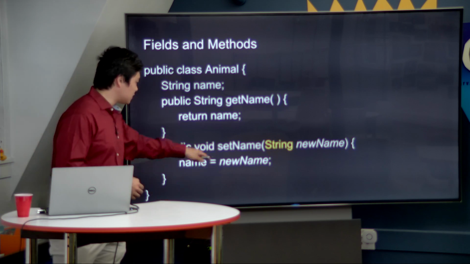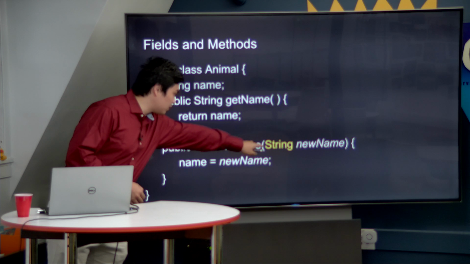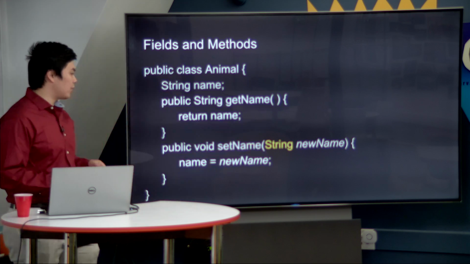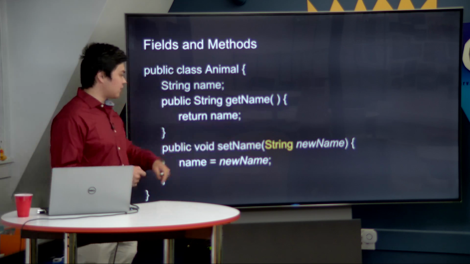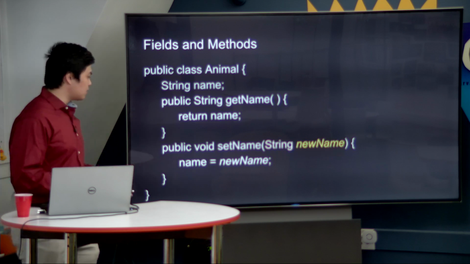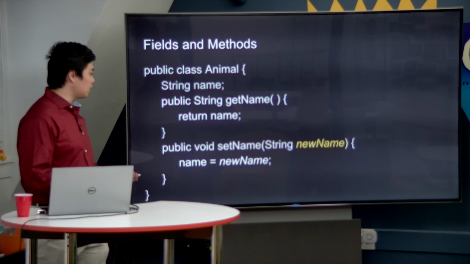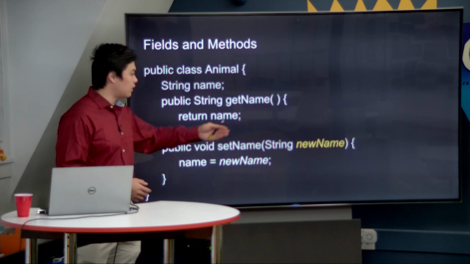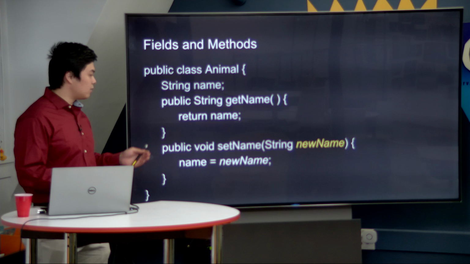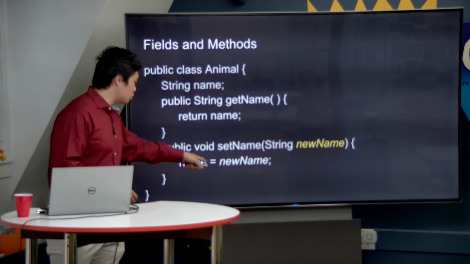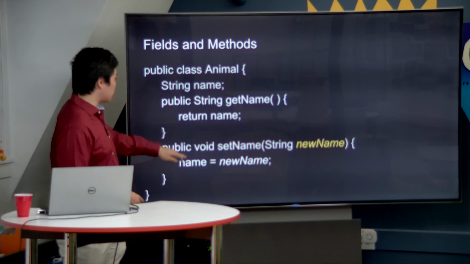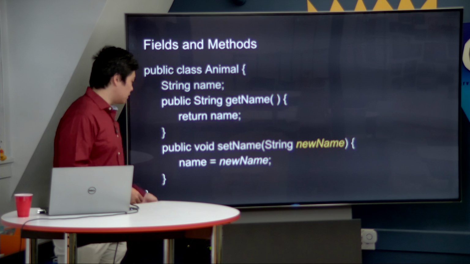And then we also have the name of the method, setName, but now we have something inside. This is called a parameter. The parameter has a type specified, in this case a String, as well as a placeholder, which is newName. newName is not going to be an actual variable or anything, but whenever we call this method, we will provide an object that newName will take on. And newName is what is accessed inside our code, and we set our name variable equal to this newName.